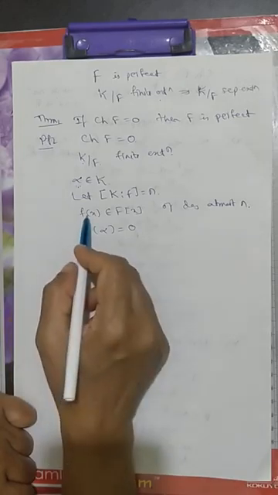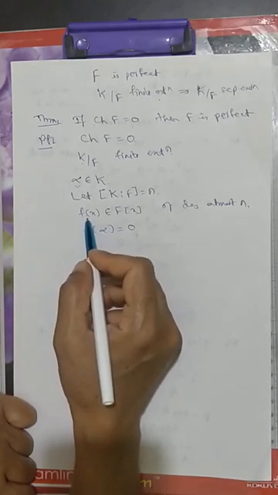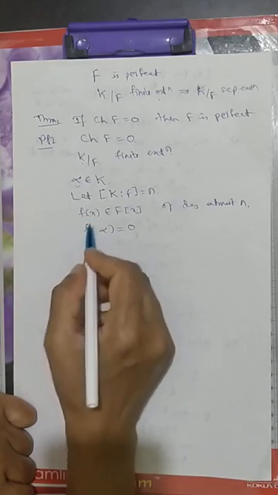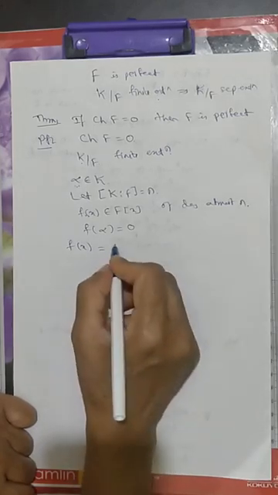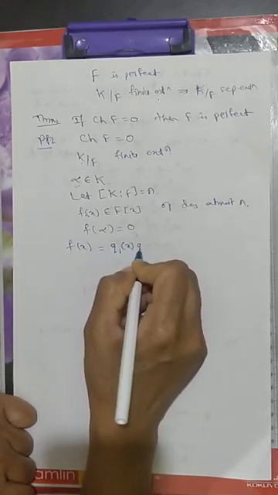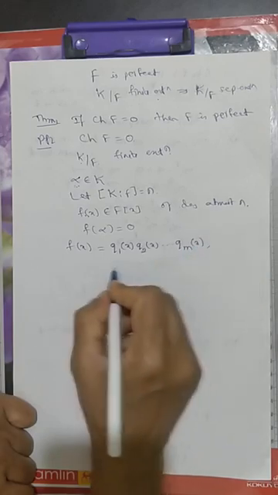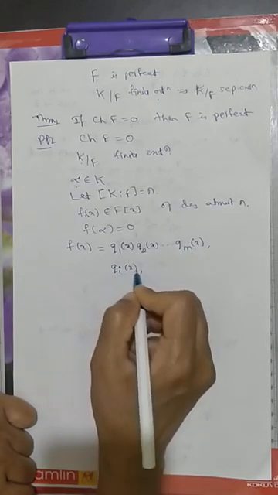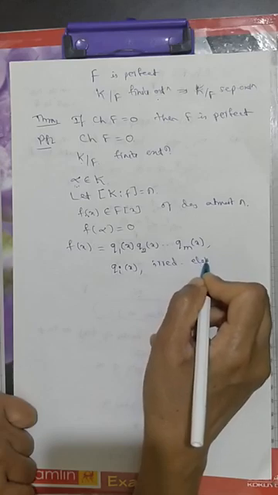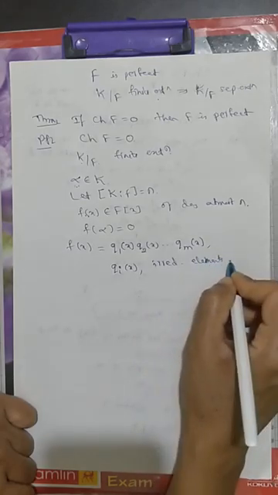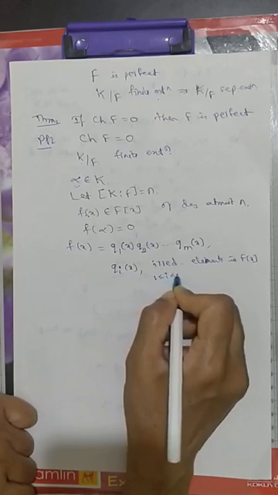Now let us consider this polynomial, and we can take the help of the unique factorization theorem for polynomials over a field. So I can express this polynomial f of x as a product of irreducible elements in F[x]. So let us take those elements as q1 of x, q2 of x, and so on, qm of x, where each of these qi of x is an irreducible element in the ring F[x], for every i between 1 and m.